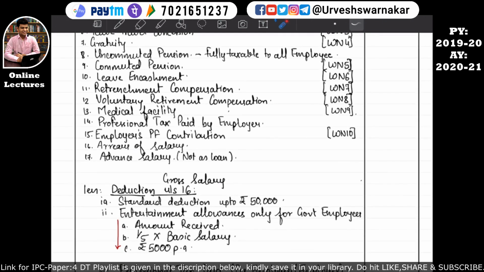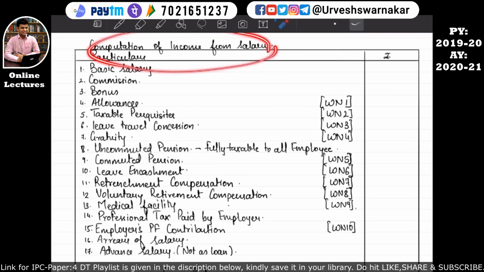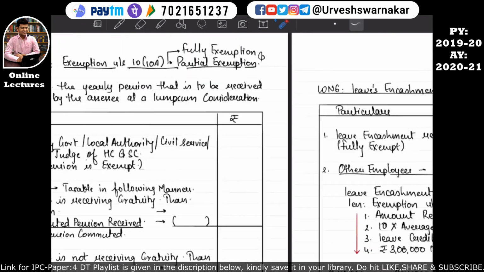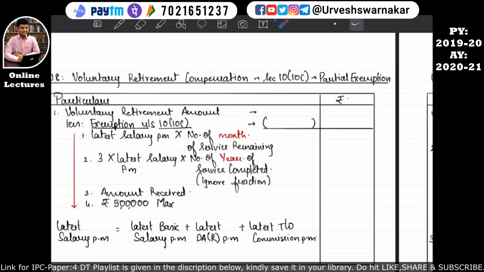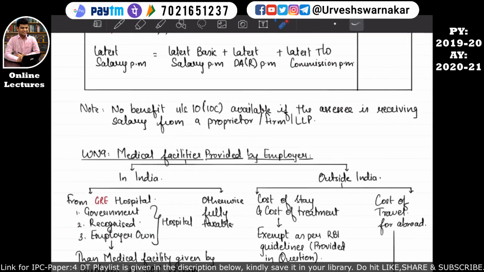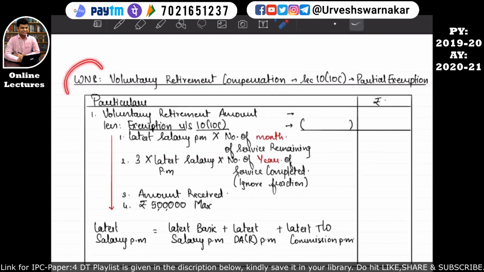So the next point is point number 13 in our computation of income from salary. Point number 13 talks about medical facility. What does medical facility mean? Let's understand it with the help of working note number 9. Working note number 9 is given where working note number 8 is, at the bottom.